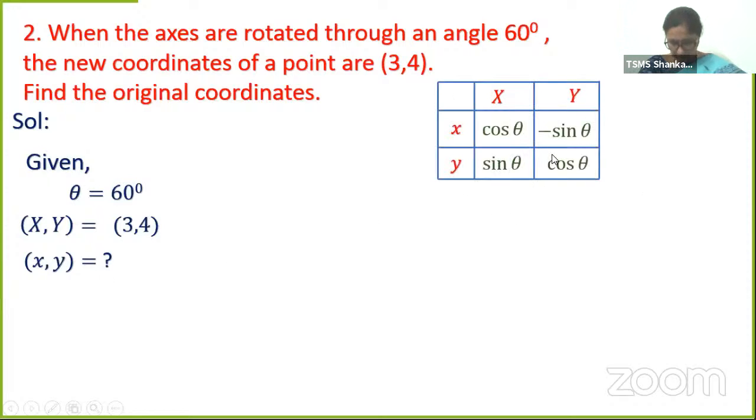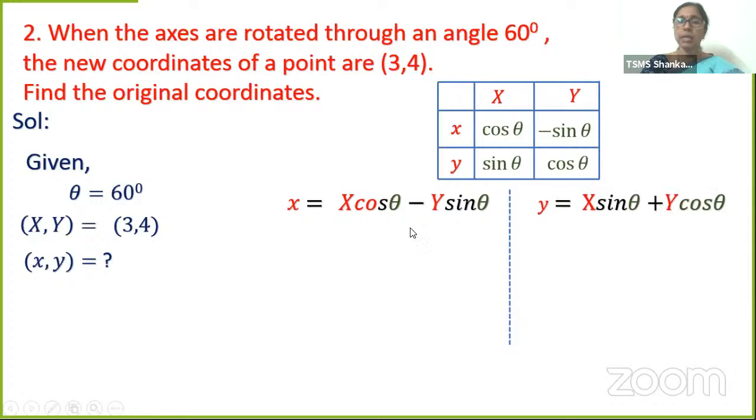Here comes our table, which is the same table that we used in the earlier question to find the new coordinates. Now, what equation do we have to take? Small x is equal to X cos theta minus Y sin theta. Small y is equal to X sin theta plus Y cos theta. That's what we're going to take. Capital X is 3, capital Y is 4, theta is 60. Let's substitute. x is equal to 3 cos 60 minus 4 sin 60.